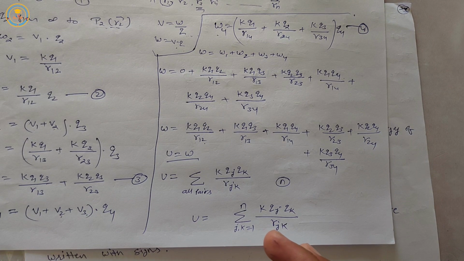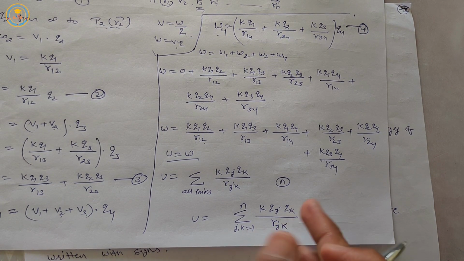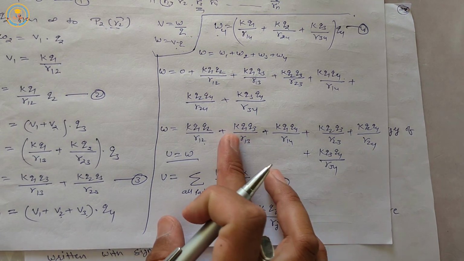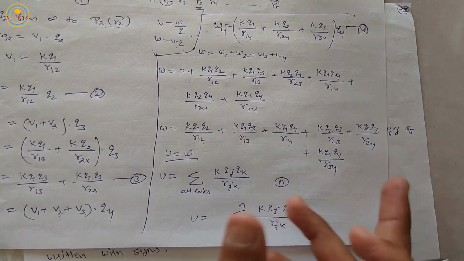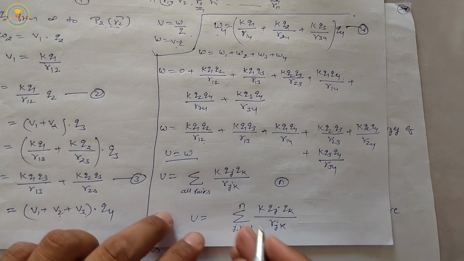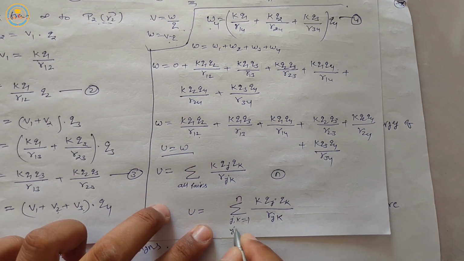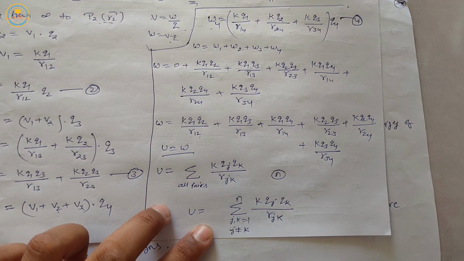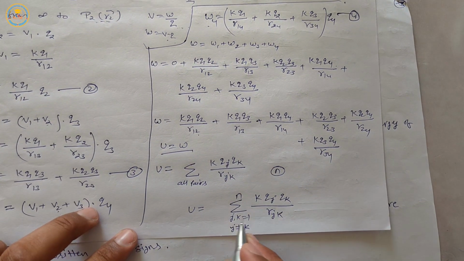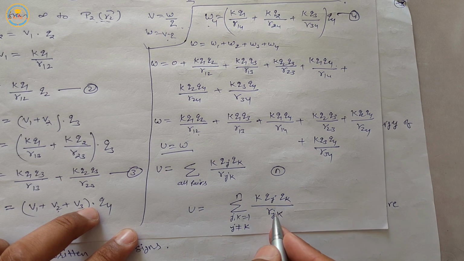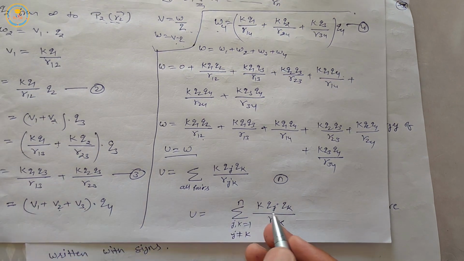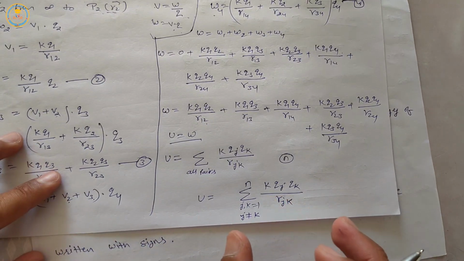Here we can see that there are no terms of the same subscript, like q1 q1, q2 q2, q3 q3. So we write j not equal to k. If j equals 1, then k is not equal to 1. Similarly, if j equals 5, then k is not equal to 5.